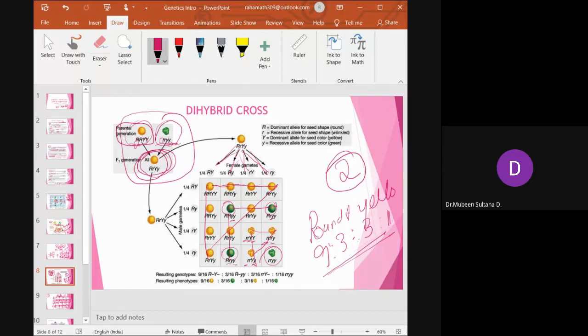So the only thing you have to come to is the first part. You know what the 2 parents are? Double R, double Y in capitals, double r, double y in small letters. Dominant, recessive. Out of that, you take one characteristic: capital R, capital Y, and small y. Then from that, you make a pair of genes with combination. As we did in the monohybrid cross, you make combinations, right?